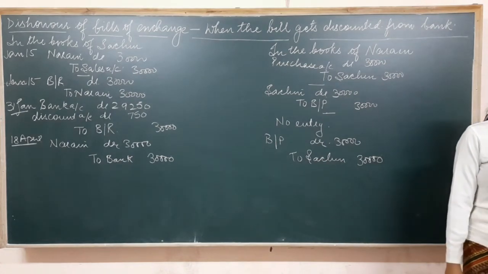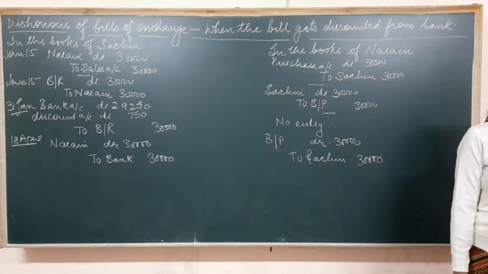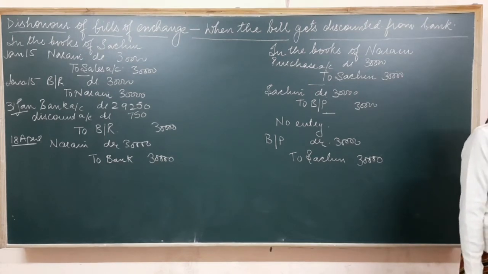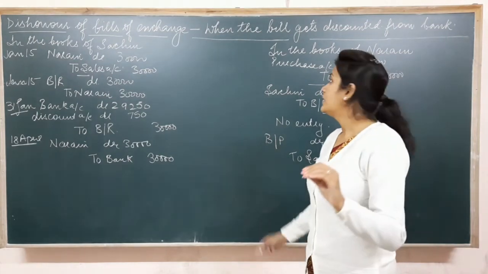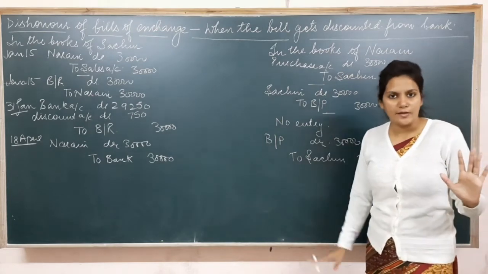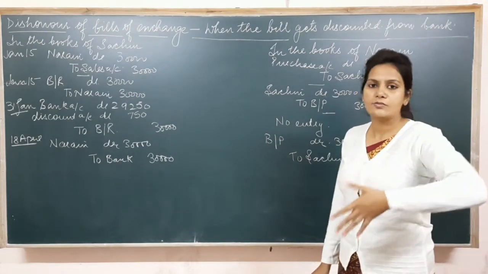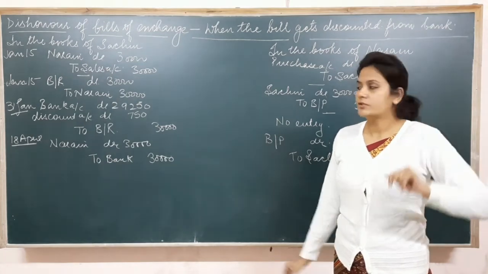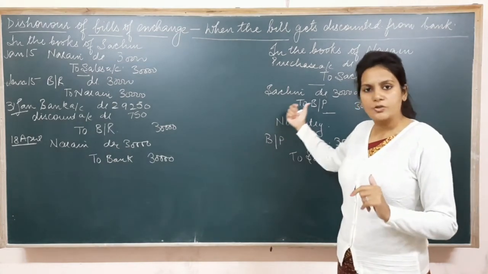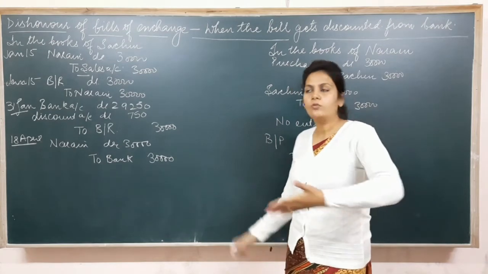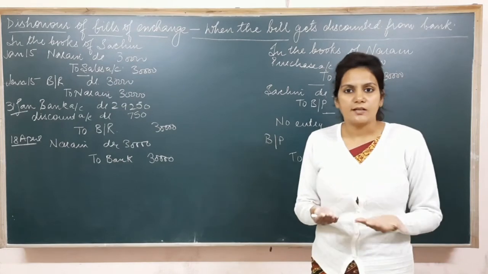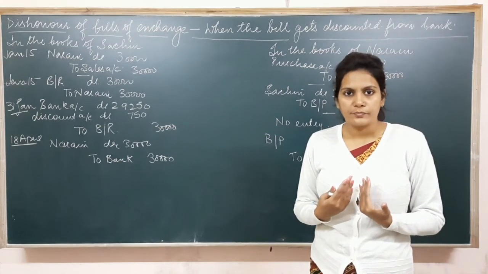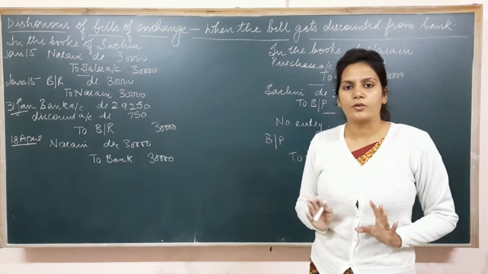It is given that he further agreed to pay rupees 10,500 in cash, including rupees 500, and accepted a new bill for 2 months for the remaining. Now what is happening? On 18th of April, he refuses to make payment of the bill to the bank. So ultimately Sachin has to make payment to the bank, but Sachin is surely going to receive the money from the drawee. Now Naren is requesting Sachin that you please take 10,500 from me, and please write a new bill for the remaining amount.